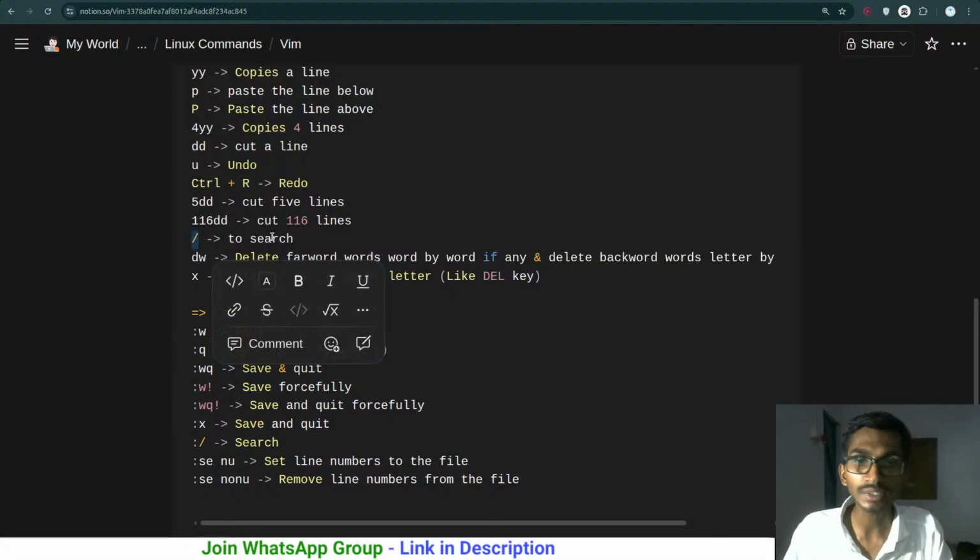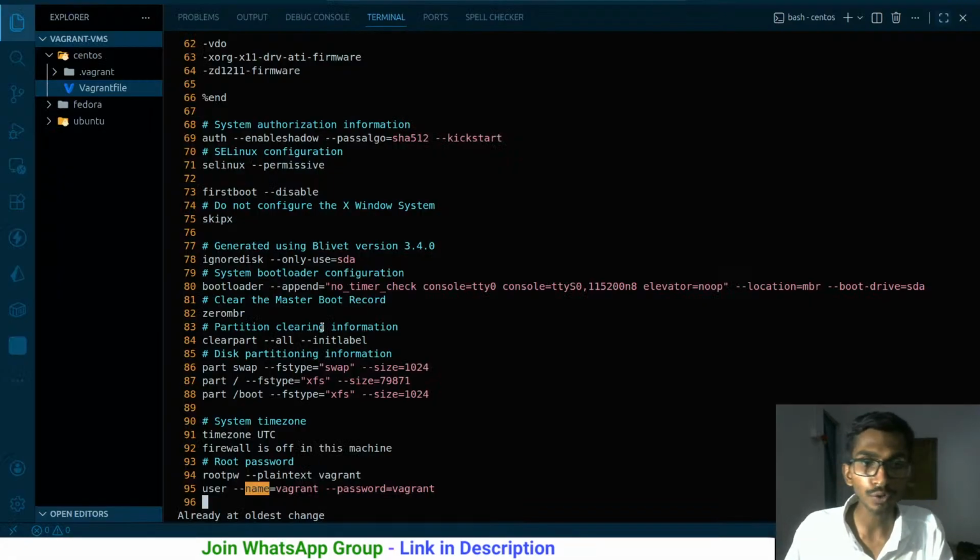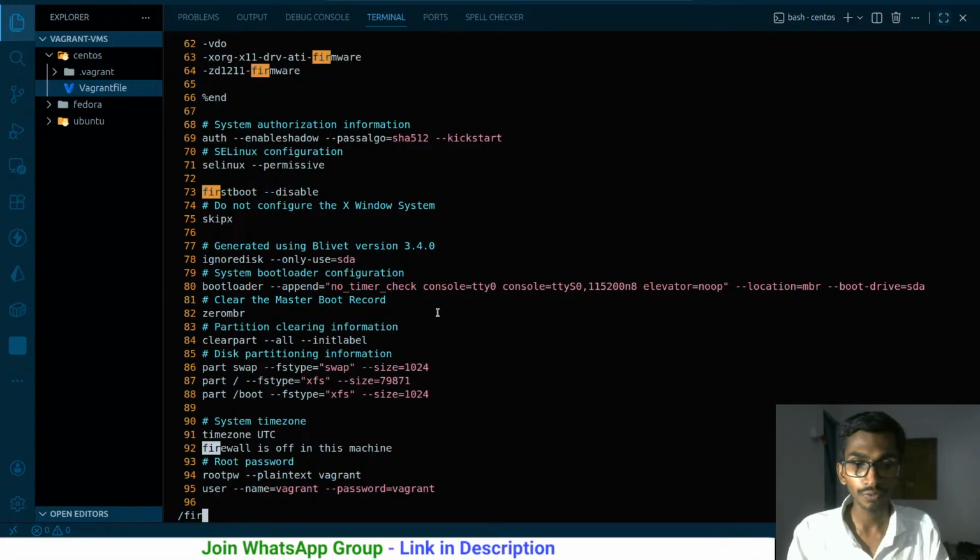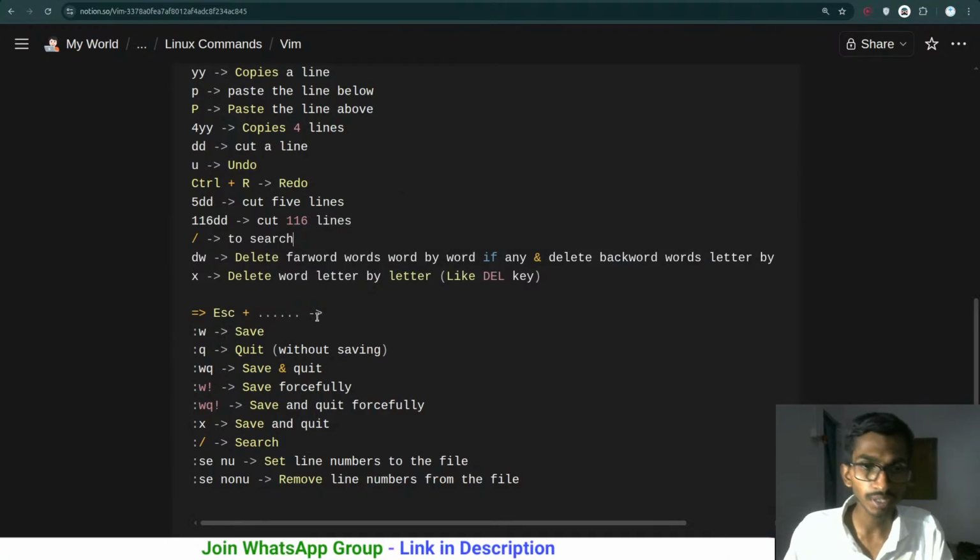By using / you can just simply search something. So if I want to search, suppose I want to search first boot over here. So I'll just do / in the command mode, and first boot, and that is highlighted right now. It's as simple as that.